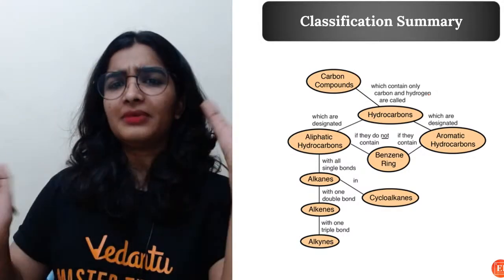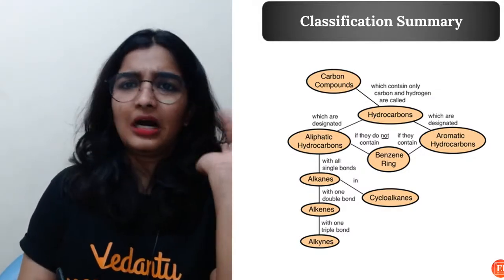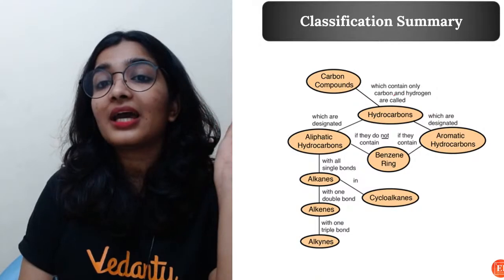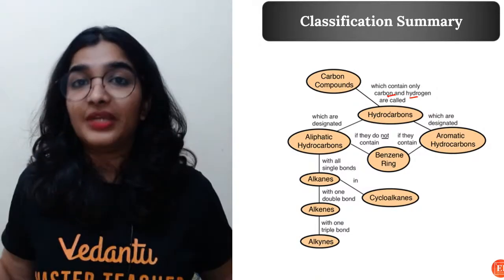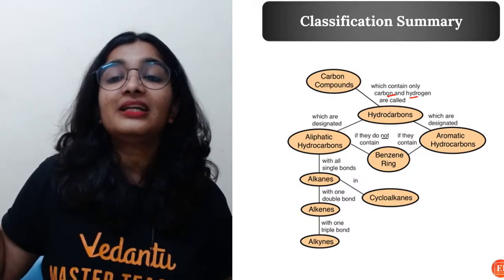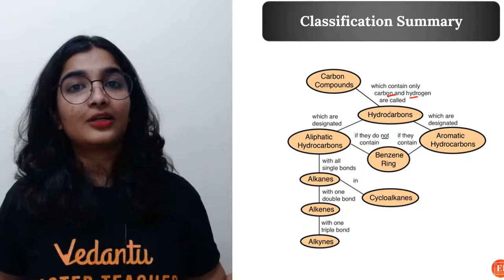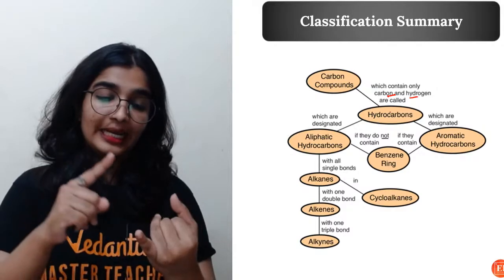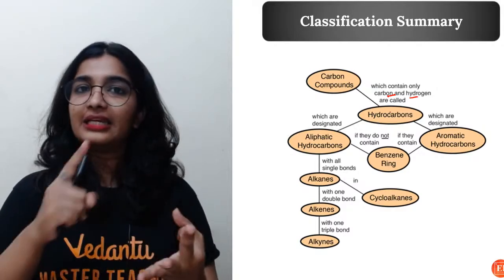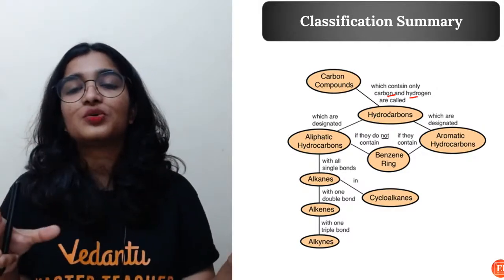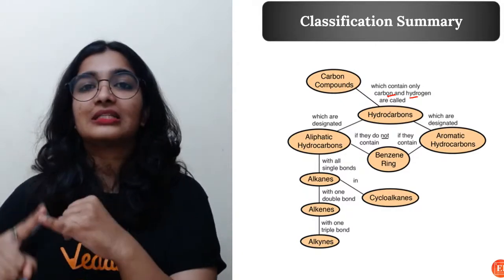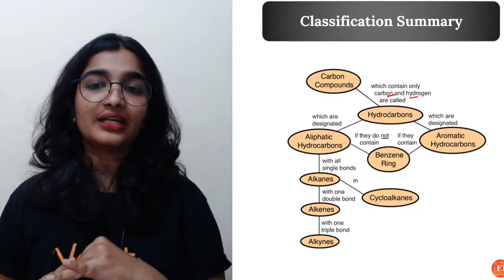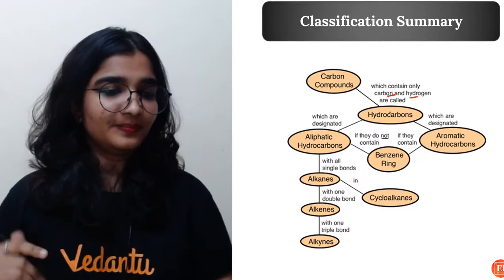Now let's quickly summarize. So carbon compounds, organic compounds. Hydrocarbons, what are they? They contain only carbon and hydrogen. Again, they are classified into aliphatic and cyclic compounds. In aliphatic you will get alkanes, alkenes, alkynes, that is saturated and unsaturated. In cyclic you will find another classification, that is alicyclic and aromatic compounds.